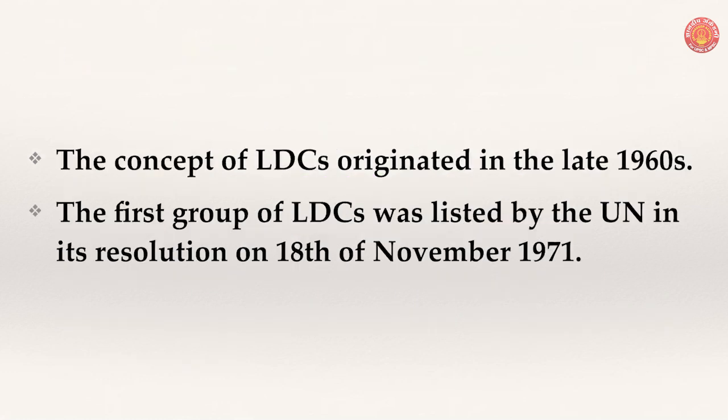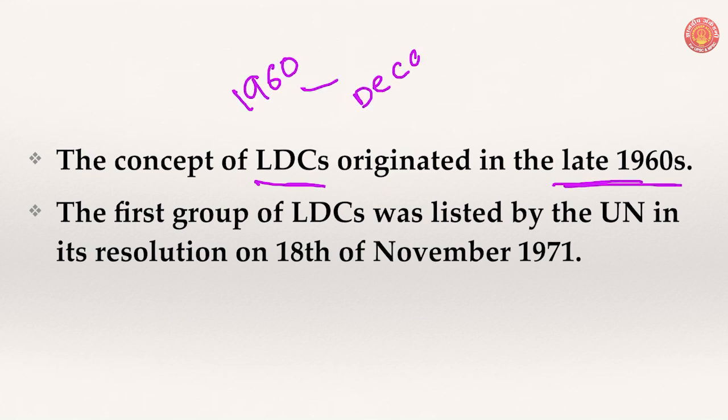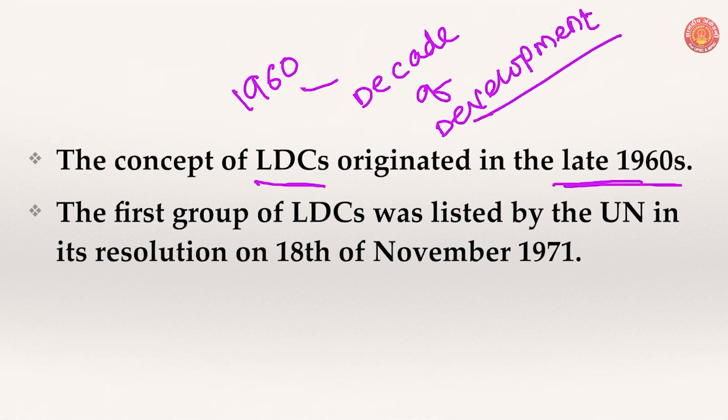Before that, one important fact you must remember: the concept of LDCs originated in the late 1960s. The decade of the 1960s is famous as the decade of development. You must remember this. The first group of LDCs was listed by the United Nations in its resolution in 1971.